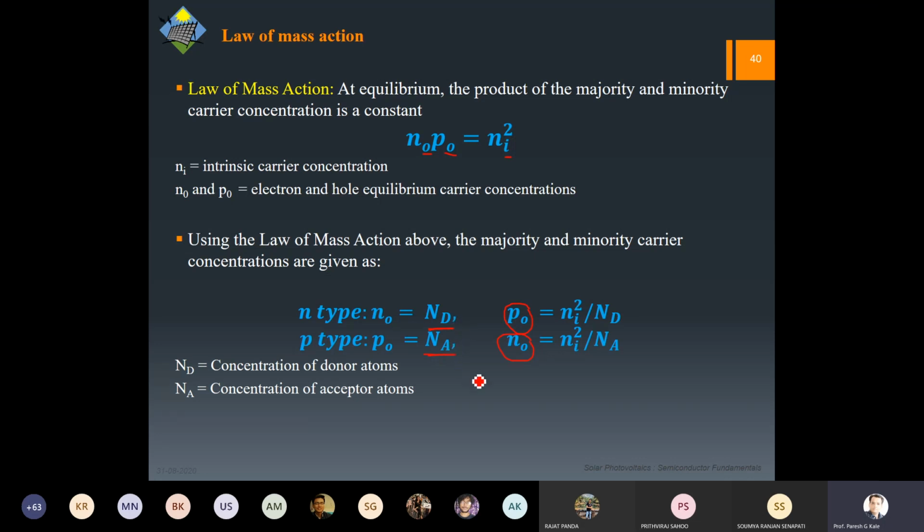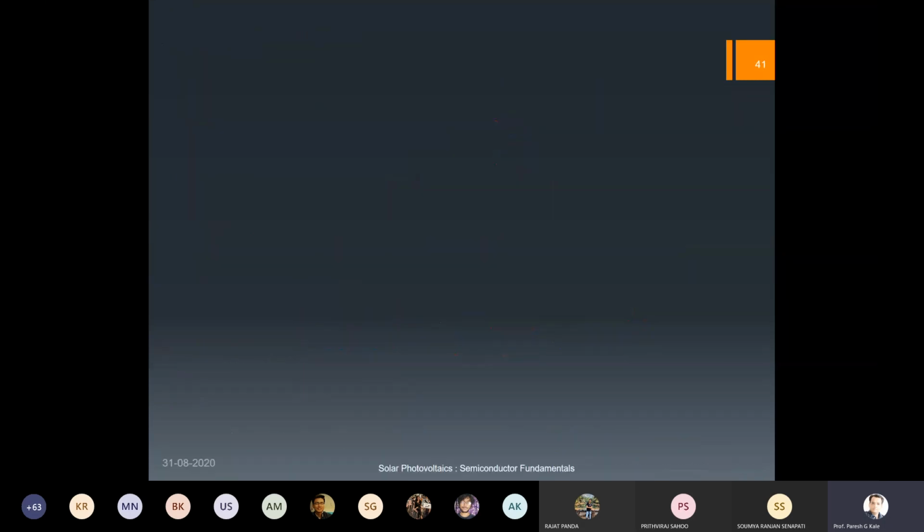That's why I'm writing D and A, because this will be dominated by the doping we are achieving. From this expression, you can see that if you increase the doping level, you are increasing ND, so obviously P0 has to decrease. So P0 and N0 will be opposite to each other. Why? Because we have to keep Ni constant at any point of time. That Ni you cannot change.